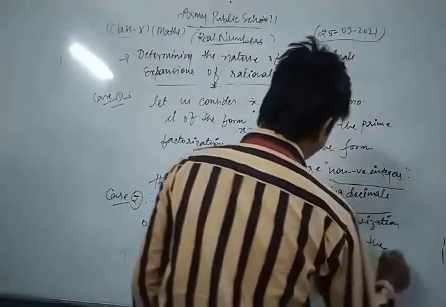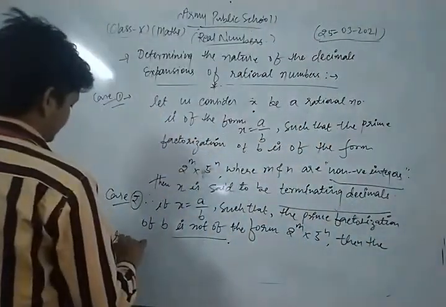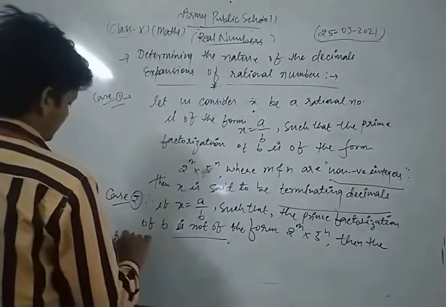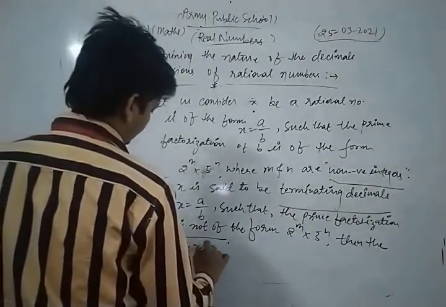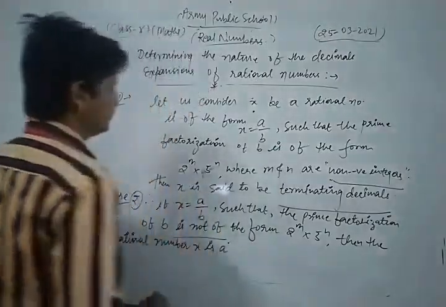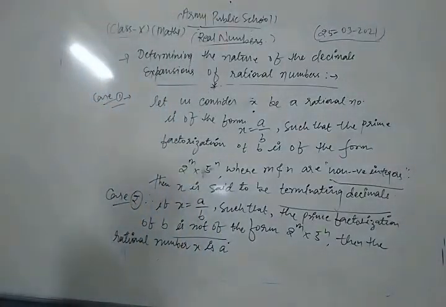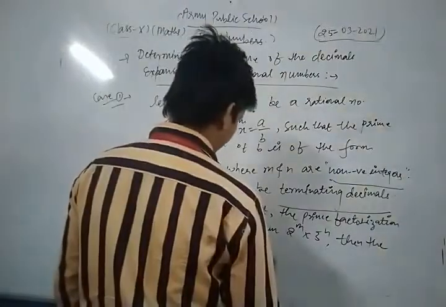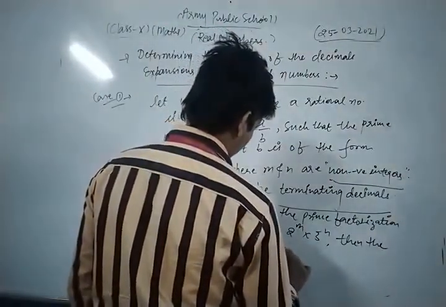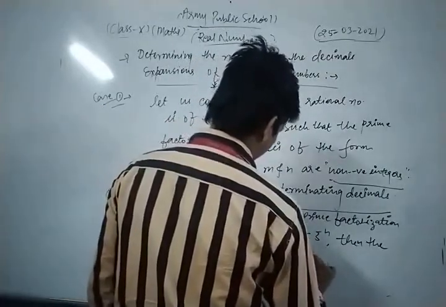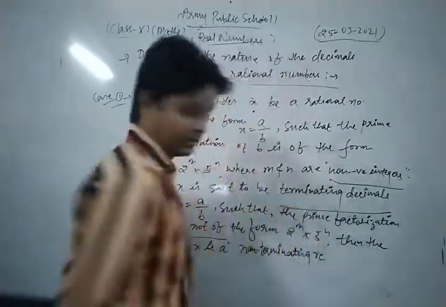then the rational number x is a non-terminating repeating decimal.